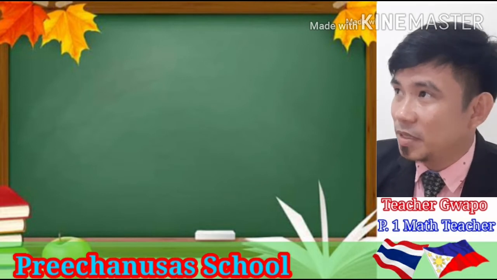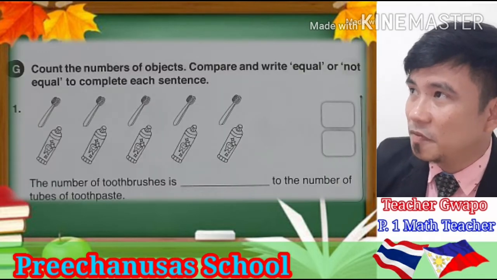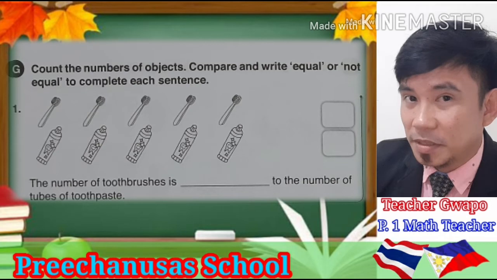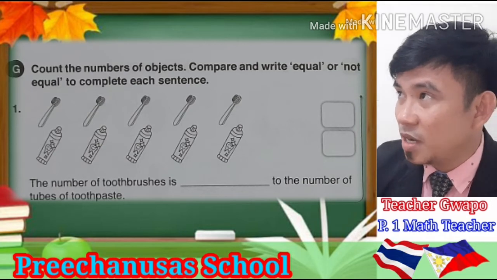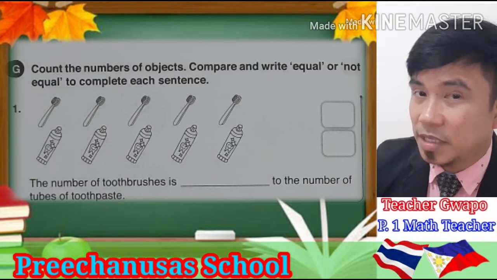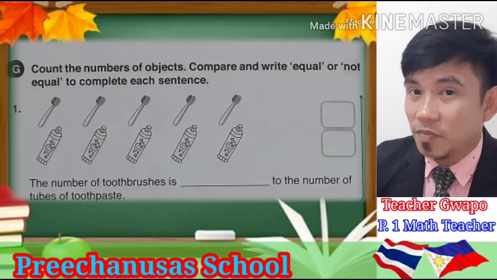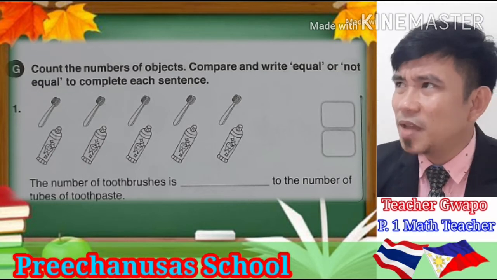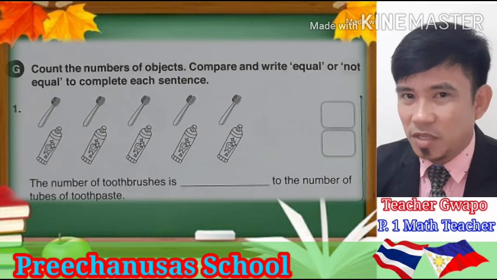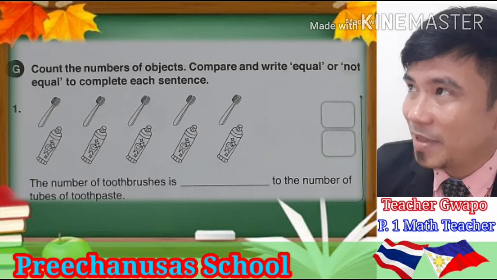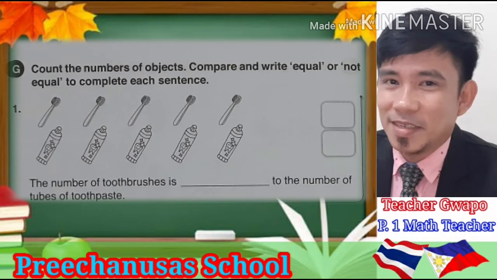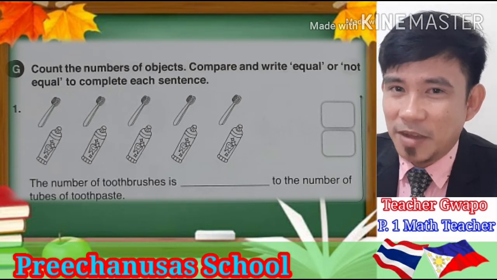Let's say for example, in number 1, the number of toothbrushes is blank to the number of tubes of toothpaste. So you need to count the number of toothbrushes, and then you write it inside a box, and then you count the number of tubes of toothpaste, and then write it inside the box, and then you will compare. And then you look at, are the numbers of toothbrushes and tubes of toothpaste equal or not equal? And then you write it on the blanks. Okay, you got it? Okay, now time starts now.